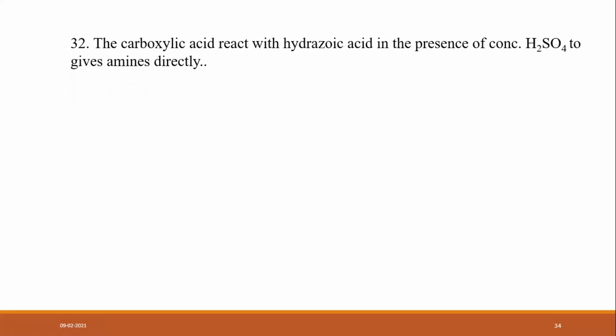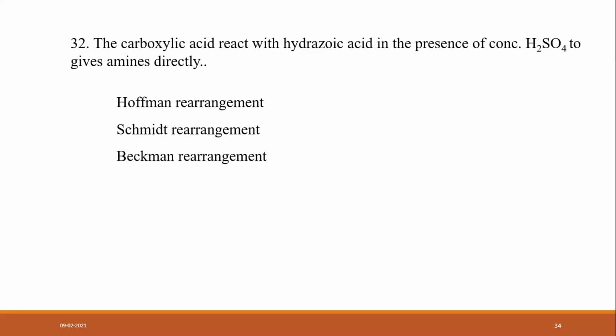The carboxylic acid reacts with hydrazoic acid in the presence of concentrated sulfuric acid, which gives amines directly. The options are Hofmann rearrangement, Schmidt rearrangement, Beckmann rearrangement, and benzilic acid rearrangement. So what is the answer?